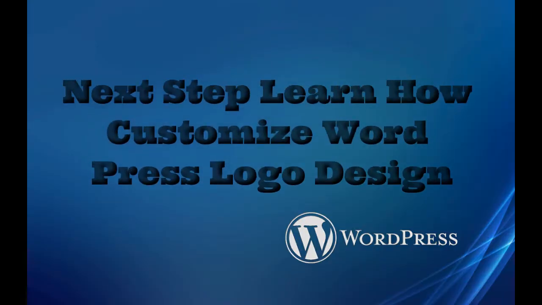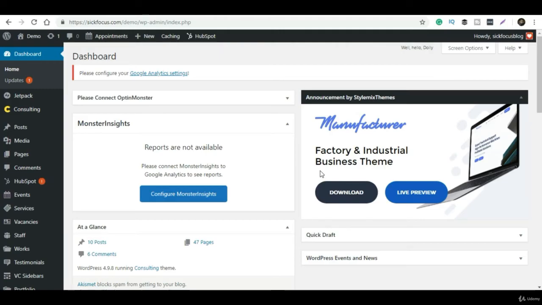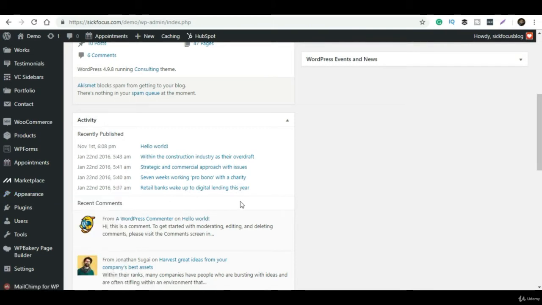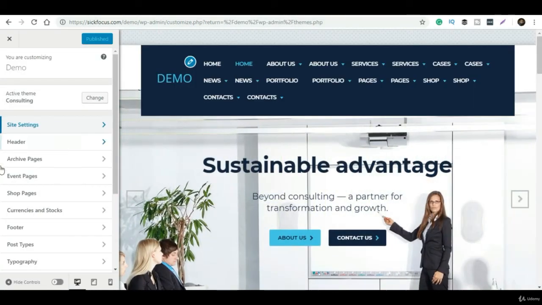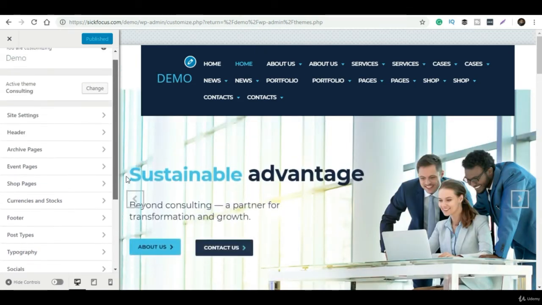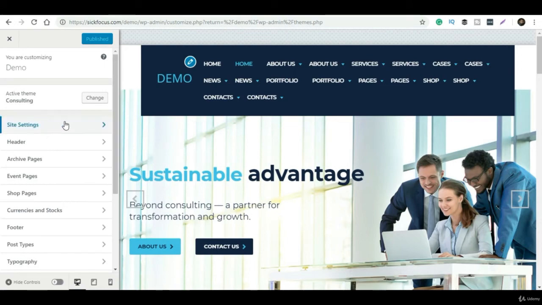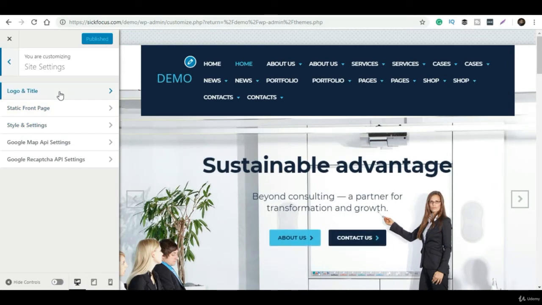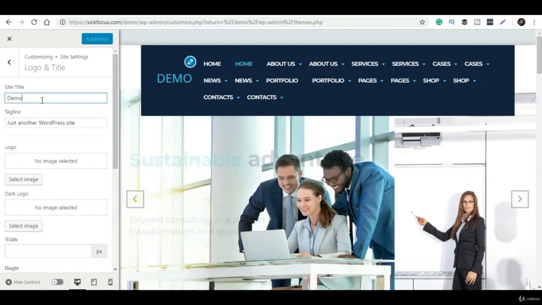So you can give the site title. If you are creating this website for your business, then you will have to give the business name. Or if you are creating this website for your personal use, you can give your personal name as well. And the tagline, in the sense that by default it says just another WordPress site, where you can give a tagline like a slogan. If you are creating your business website, then there must be a tagline of your business, so give a tagline over here, or you can leave this blank also.